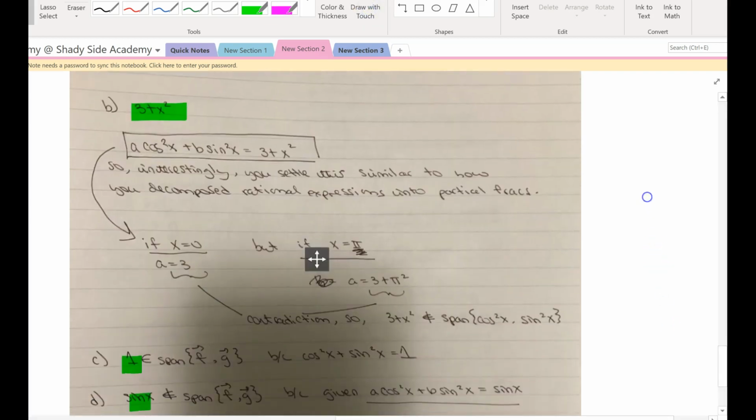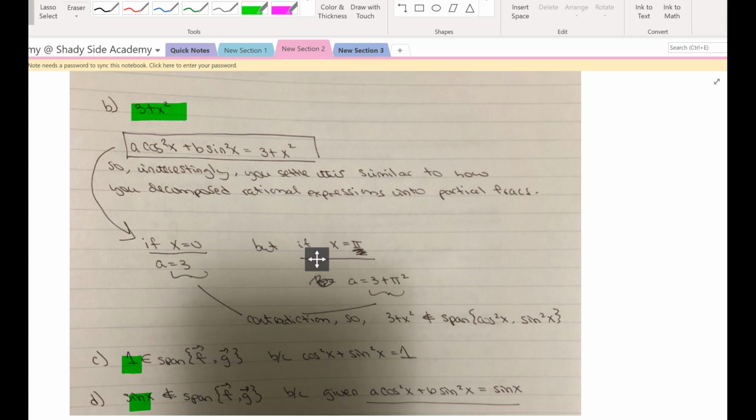3 plus x squared, it's interesting. When I was writing this out on paper, answering this question reminded me of when you used to decompose rational expressions into partial fractions. So what we're doing is asking, is there a way for us to add up multiples of the members of the set, so A cos squared x plus B sine squared x? Is there an A and a B that would yield 3 plus x squared?